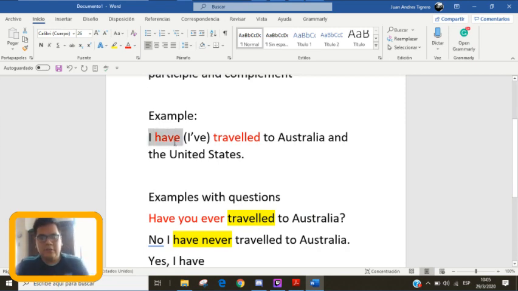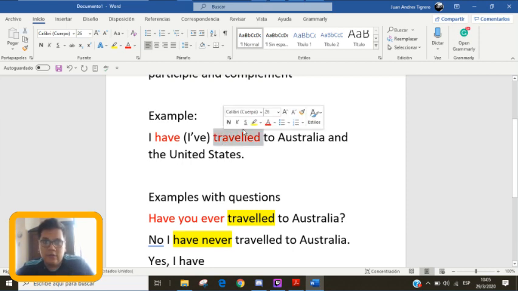I have, because I'm talking about myself, I use have, not has, right? This is the contraction for this, okay, so it's I apostrophe ve. I've traveled with double L. Remember, this is the past participle of travel, to travel. Okay, so it says I've traveled to Australia and the United States. So that means that at some point in the past, I've been to those places. But I don't know if in the future I will come back. Probably yes, but I don't know.